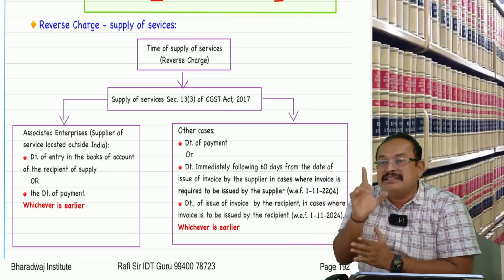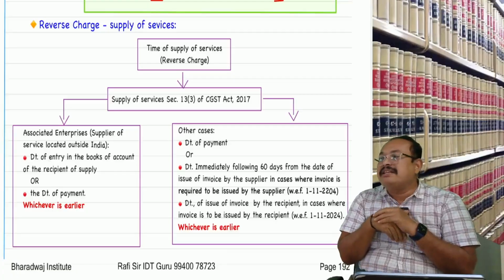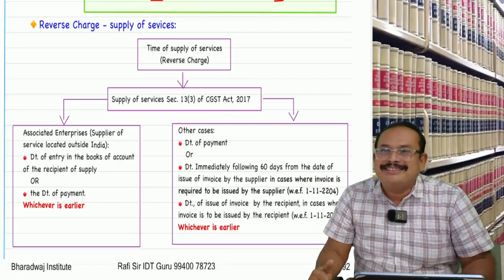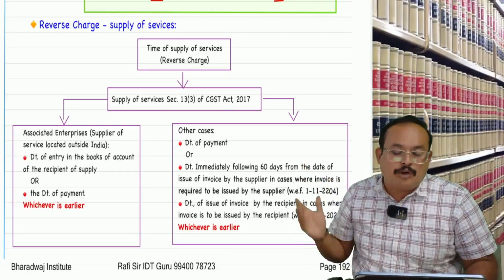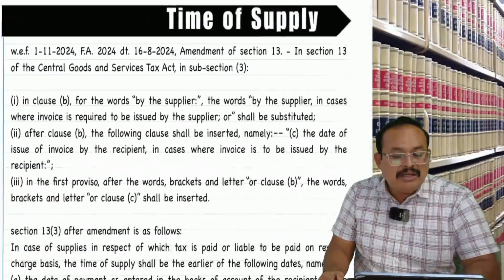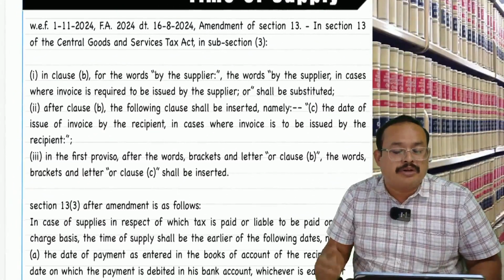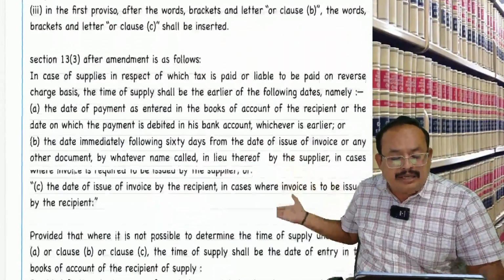If not, it is the date of payment or date of issue of invoice by the recipient, whichever is earlier. Got the clarity? This is an amendment provision from 1st November 2024, for which the detailed provisions are given here, with effect from 1st November 2024, Finance Act 2024. This is a big list; if you read it, you understand.